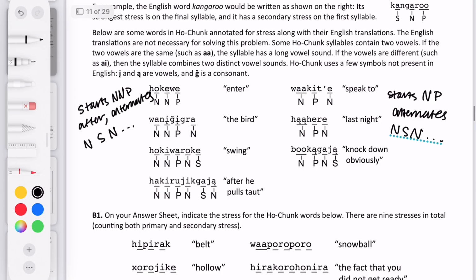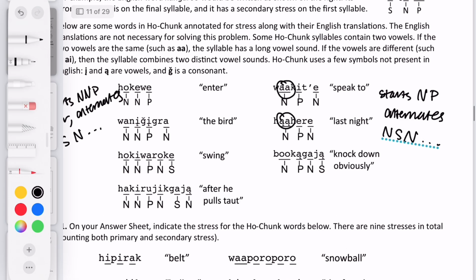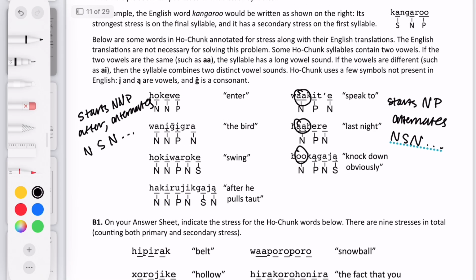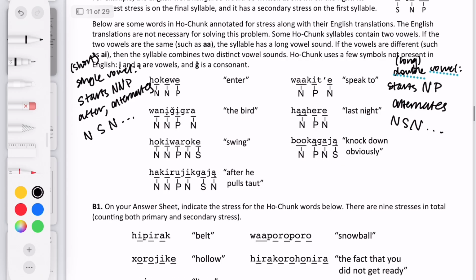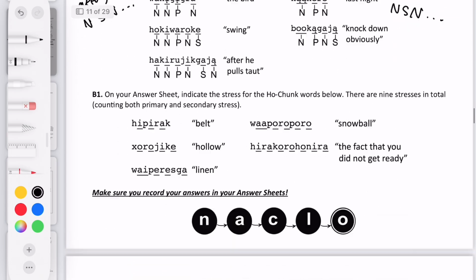And it's especially helpful, I guess, from the description that they add information about the long versus short vowels, because it seems like there's all these double vowels here. So this column, as I pointed out before, I circled all of these and they all happen to be in this column. So it seems like if there's a double vowel, then this pattern holds, and if it's a single vowel, I guess this is also technically a long vowel sound, and these are single vowel sounds, so maybe short. So it seems like that's going to be our rules.